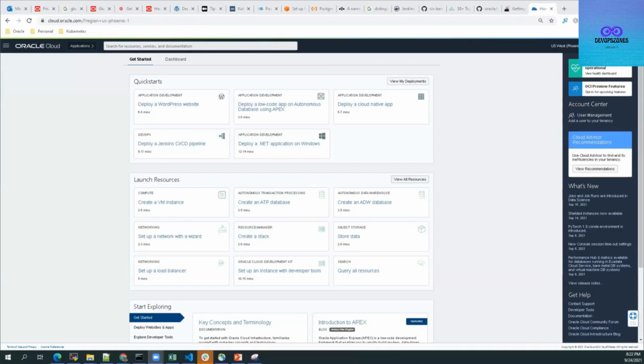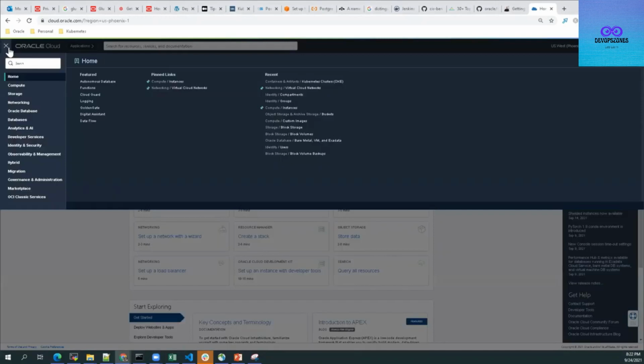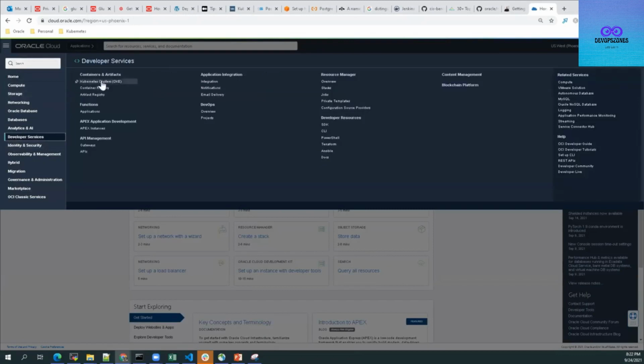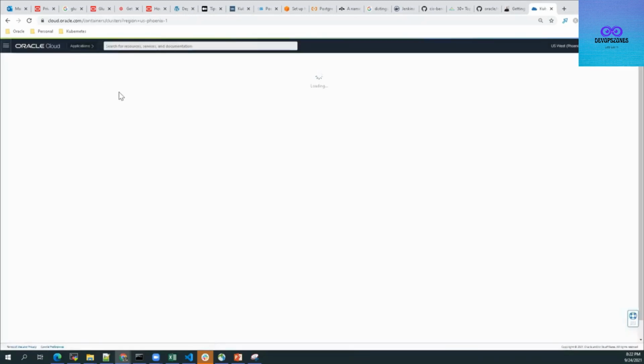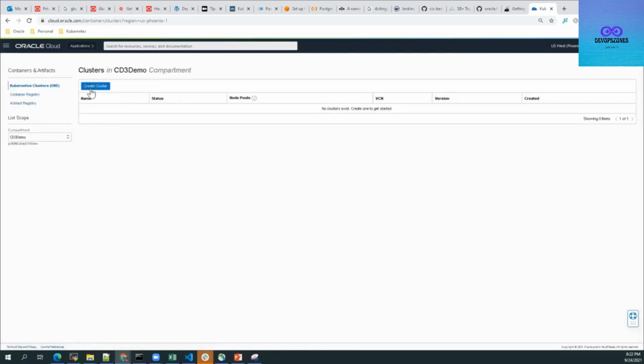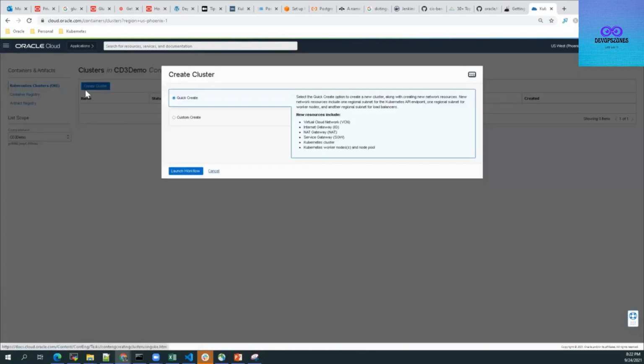Today we'll learn how to create a Kubernetes cluster on OCI. So you need to click on this sandwiched button here on the left side top, then go to developer service. Here you will see Kubernetes cluster OKE. Get into that, then you have to click on create cluster.